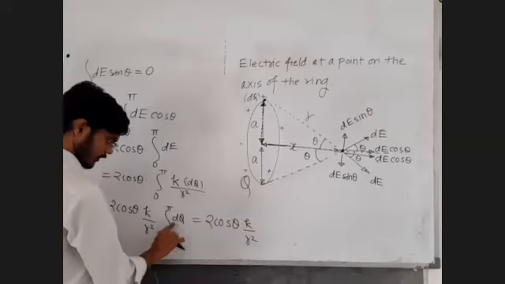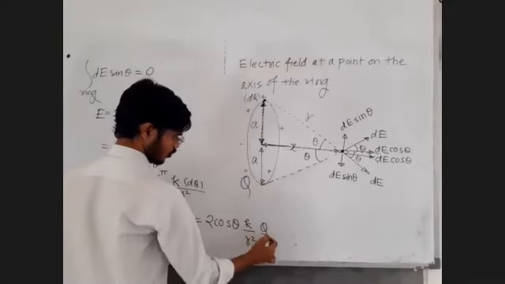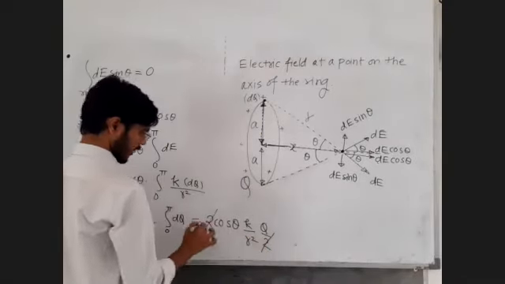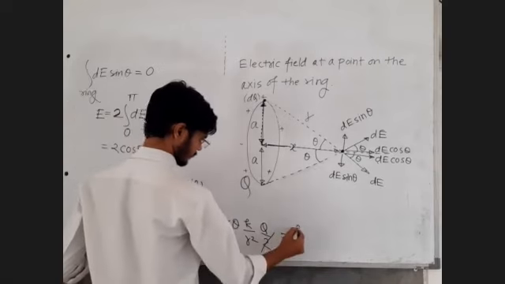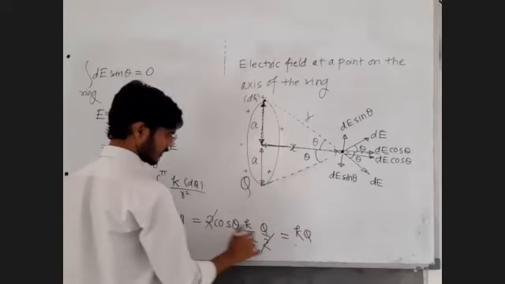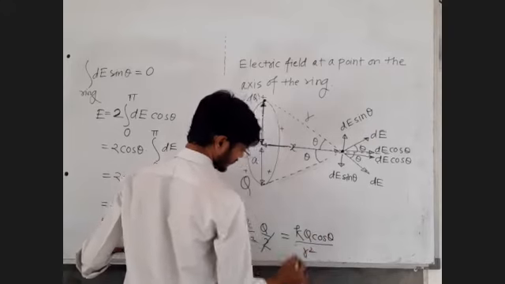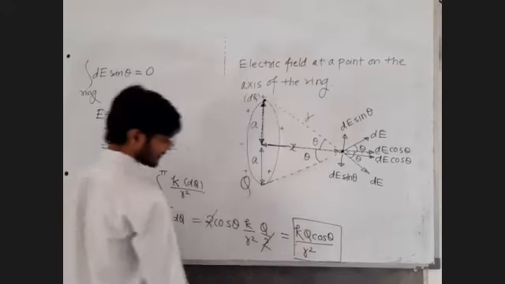Integration of dq from 0 to pi over the half ring is Q by 2. The two cancels with the two we doubled, giving k Q cos theta upon r square as the final answer.